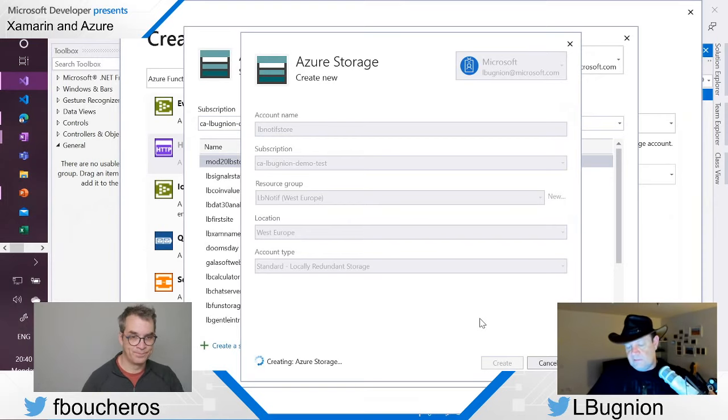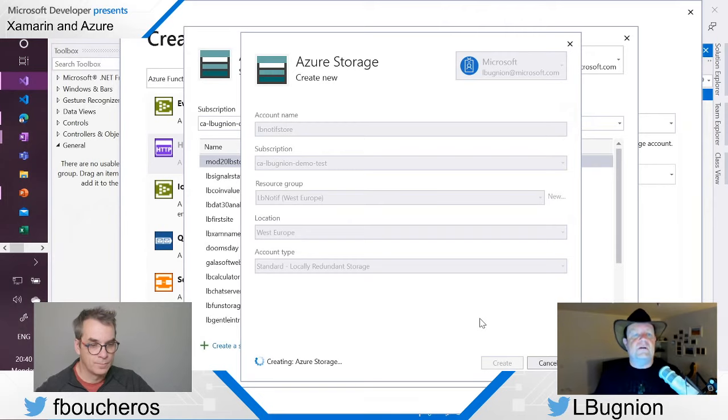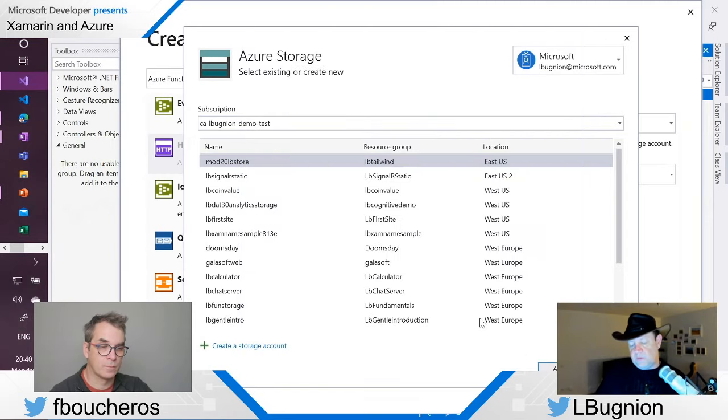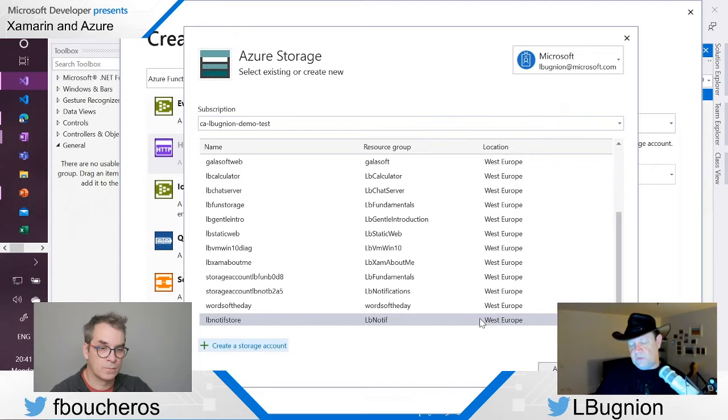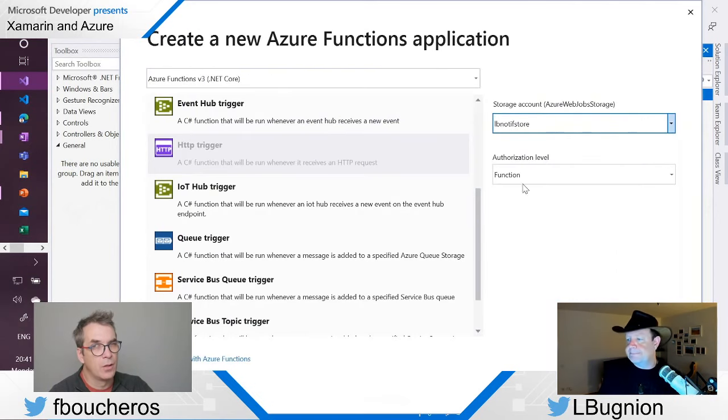Mm-hmm. So function applications are like a group of functions, all right? You can have multiple functions inside an application. And here we'll have just one, but later we can also add some. For example, when we do the synchronization between the Cosmos DB and the SQLite database later, we are going to use that as well. So here my store is created. Let's click on that. Go ahead.